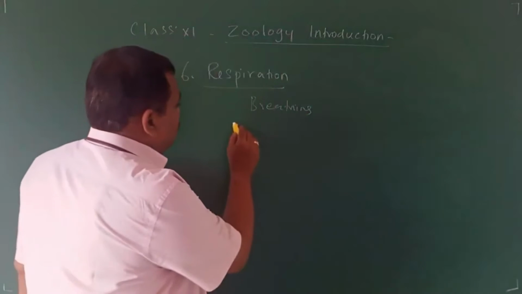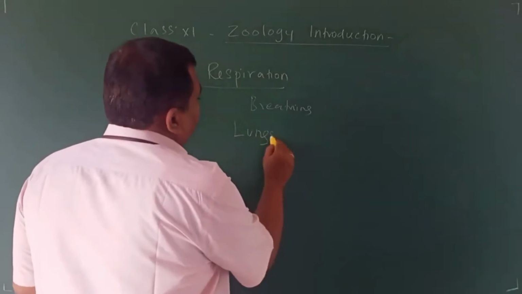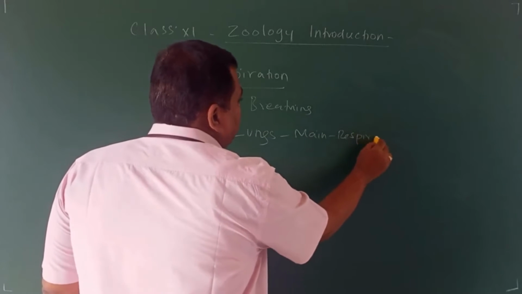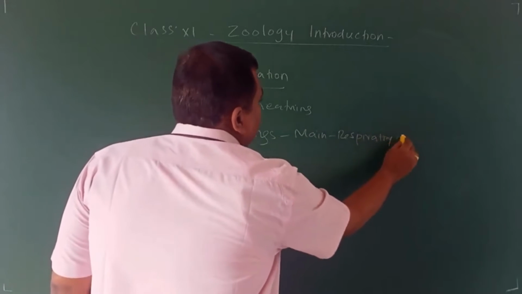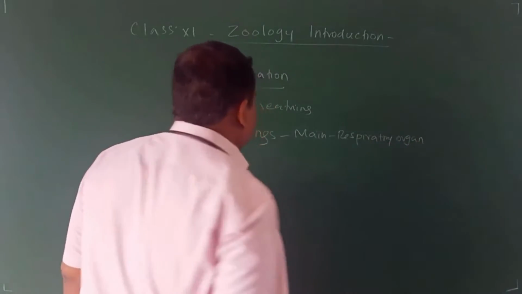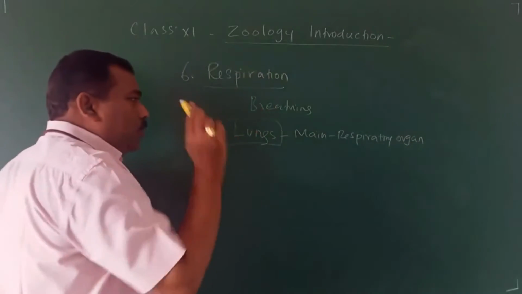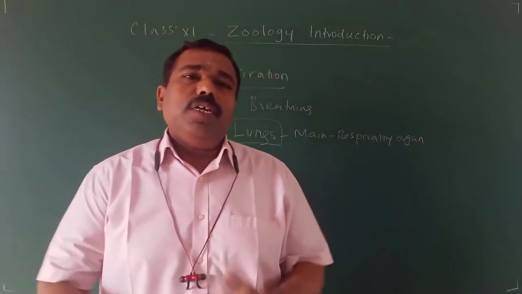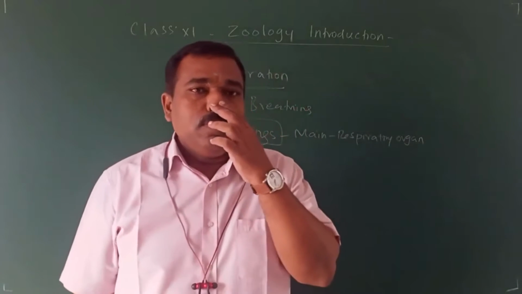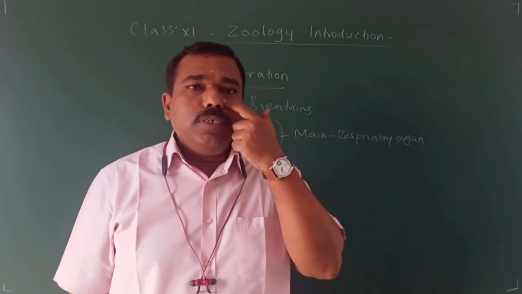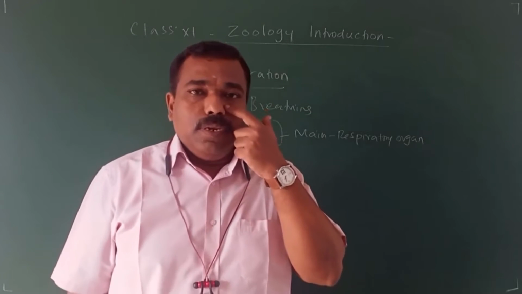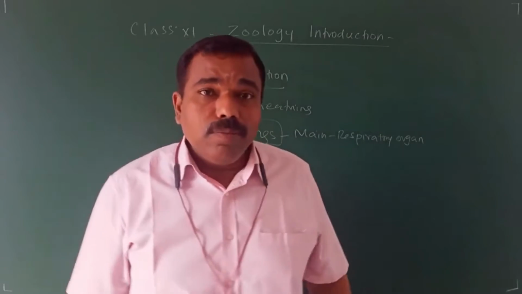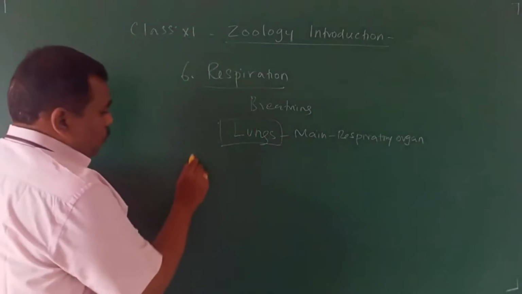Lungs is the main respiratory organ, the major respiratory organ. Then what are the other organs? Nose, nasal cavity, larynx, then trachea, lungs.